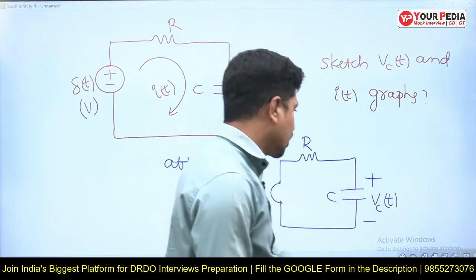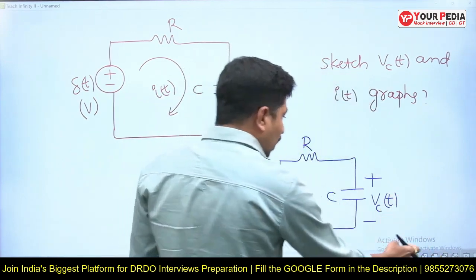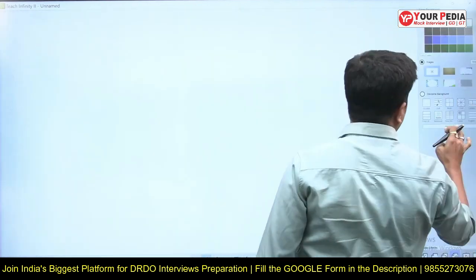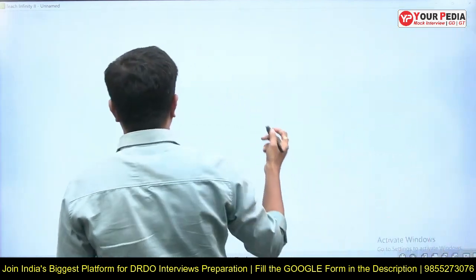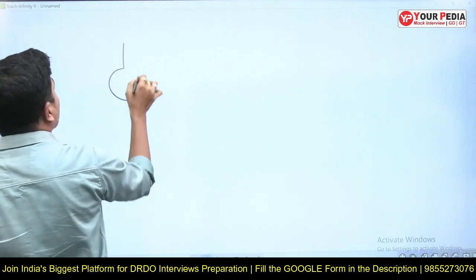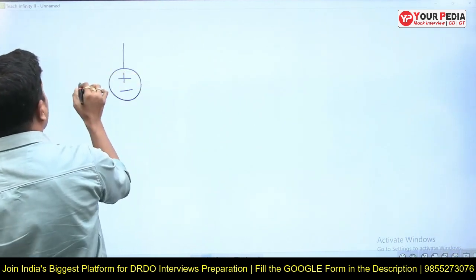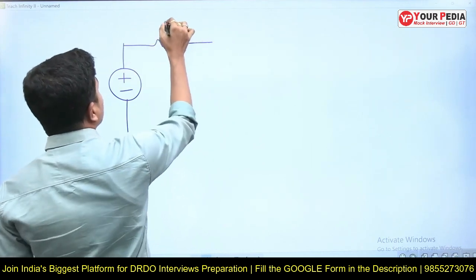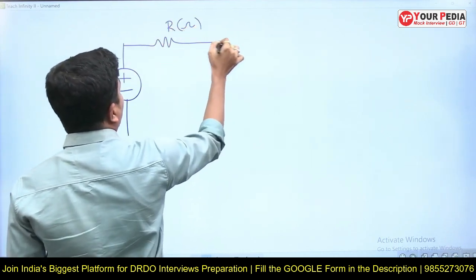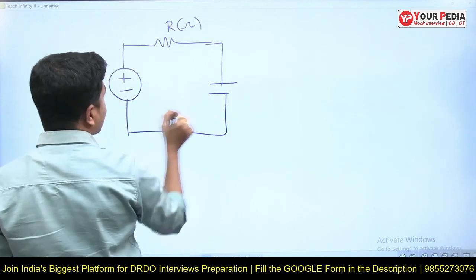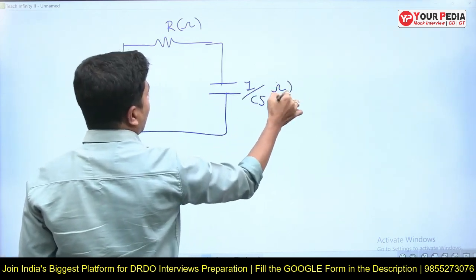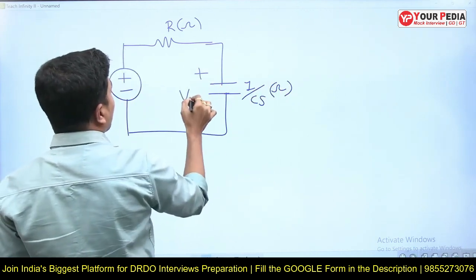Let's see. For that, we'll take a simple Laplace equivalent circuit. Delta of t means 1, as the Laplace transform of delta of t is 1. This is R in ohms, this is 1 by Cs in ohms, and this is Vc of s.